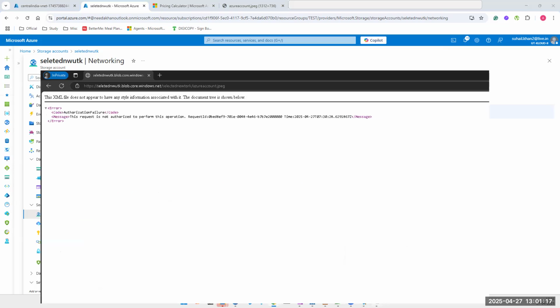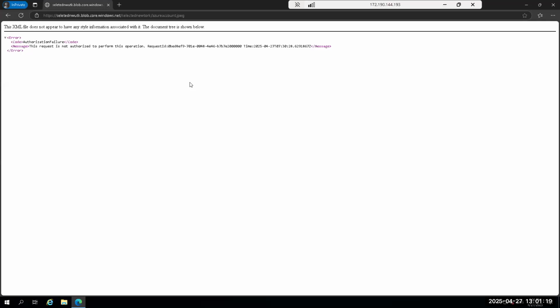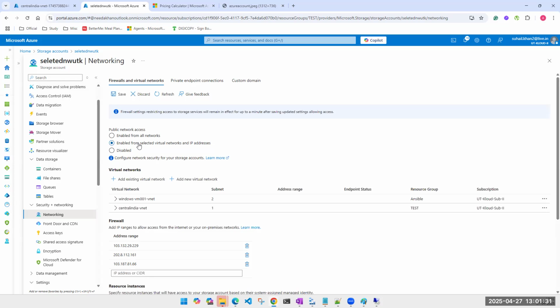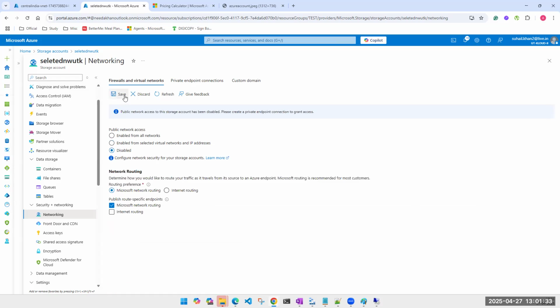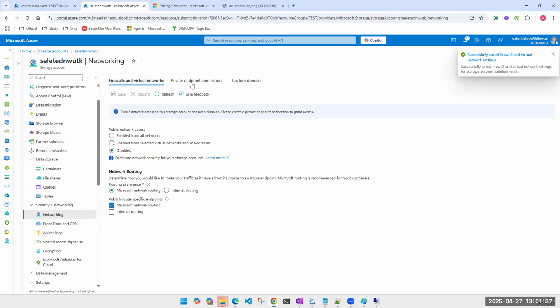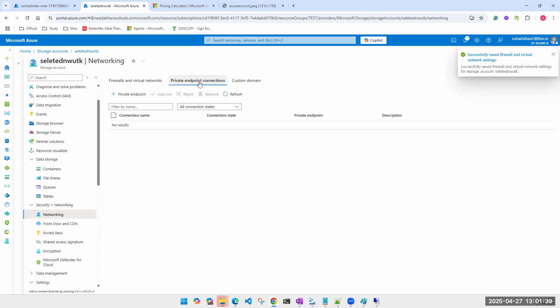Somehow, I've written a program. That program is installed in this machine in a programmatic manner. This machine is connecting to that storage account, right? That all is happening. But how to give access for this machine to that storage account? I don't want to use this option. This is making my data travel over the internet. I don't want that. So there you have private endpoints connection.